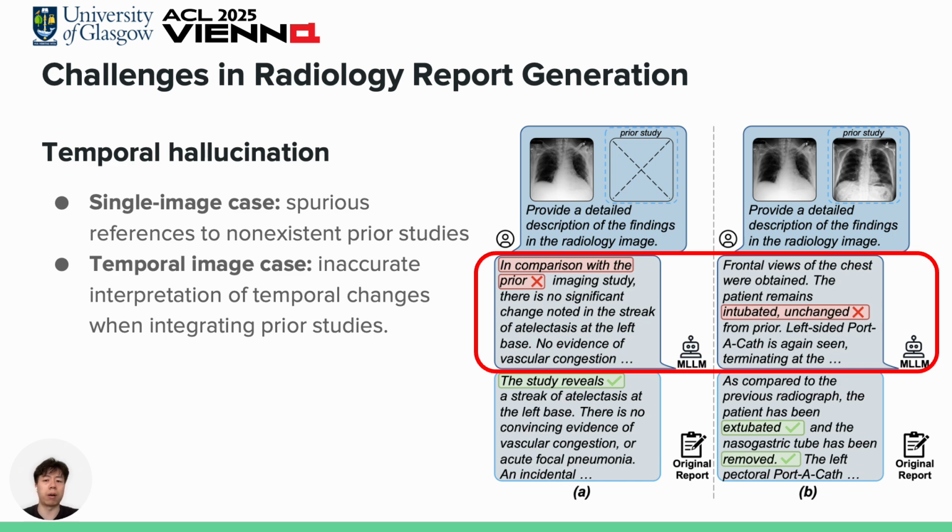One common approach is to paraphrase the training reports using tools like ChatGPT to remove temporal references before training, but this forces the model to ignore temporal information entirely. Another approach is to treat multi-image cases as a multi-turn conversation, where the prior and the current images are processed like dialogue history. At each turn, the model focuses on answering questions about the single image and then summarizes. This may sound reasonable, but it relies heavily on the LLM's ability to distinguish between two images and reason over